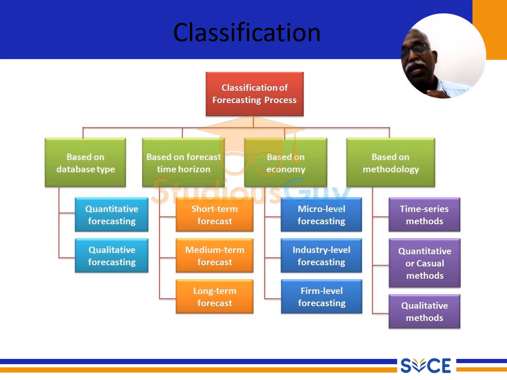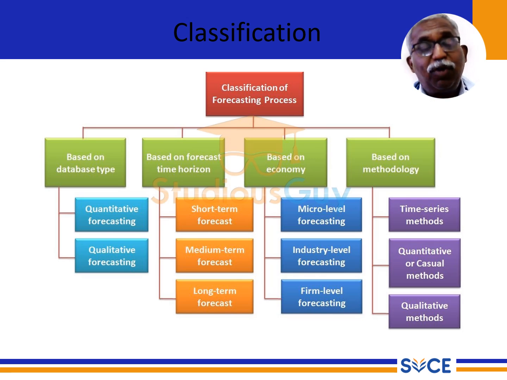Quantitative forecasting, we always express in terms of numbers. For qualitative expression, we give excellent, good, very good, sometimes understandable, sometimes maybe improvement. We write in terms of words. In the quantitative way, we give numbers.